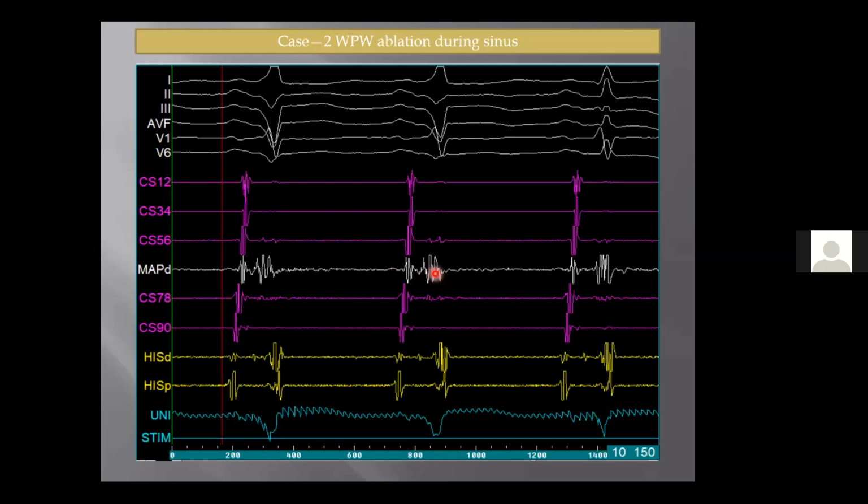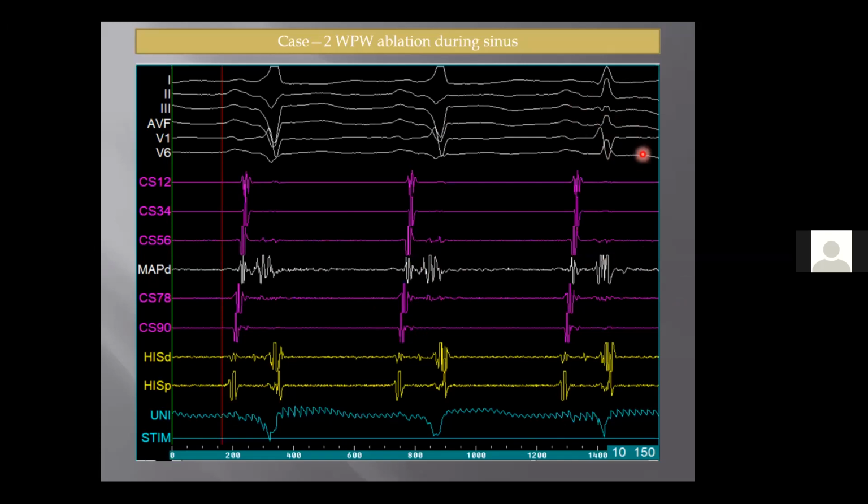You got a good size A, good size V, and this is the site again where we ablated in this case. And if you see the first beat going through the accessory pathway, second beat going through the accessory pathway, and subsequently there's a separation, and this was the site where we ablated. You can see the disappearance of pathway conduction. Look on the surface, your 2, 3, AVF, which was negative, has become positive.